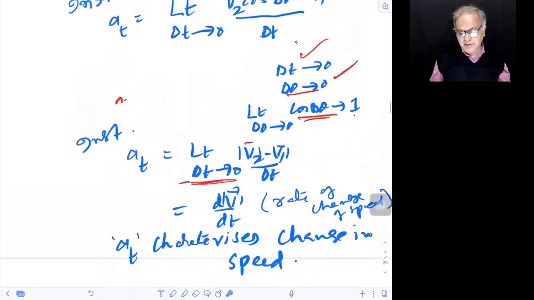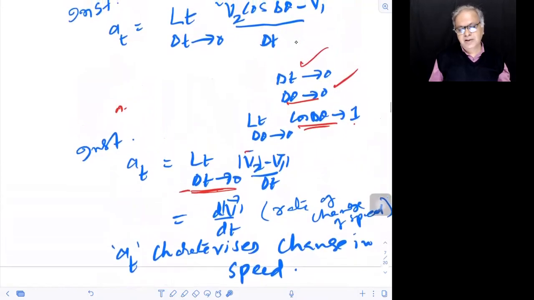Tell me this part. In the very beginning, I started with a motorcycle example: if you only deflect the handle, you will go in a circular path without any change in the speed.